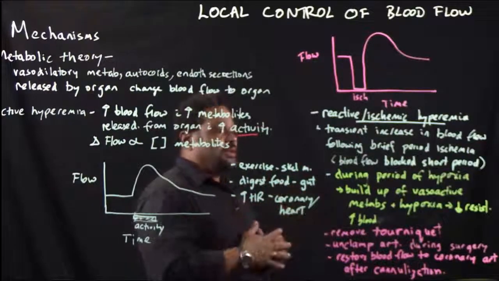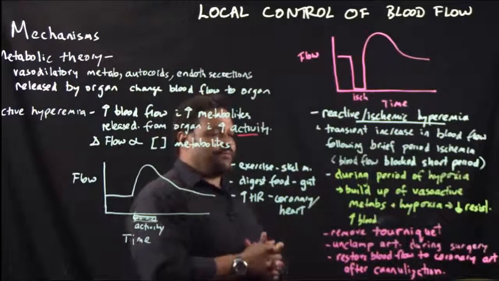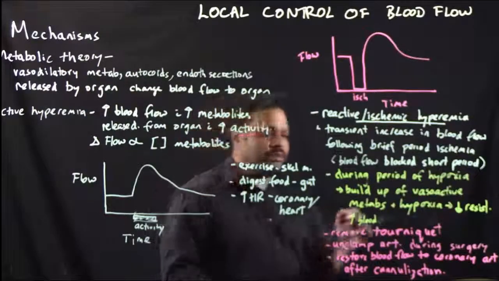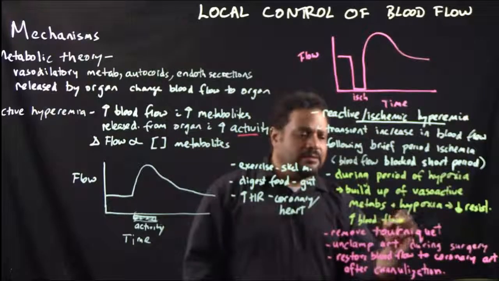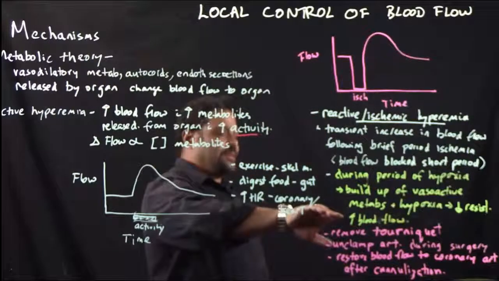So when blood flow is resumed by releasing that blockage, or preventing a blood flow blockage, you can get an increase in blood flow to that tissue or organ when you remove that ischemia blockage.